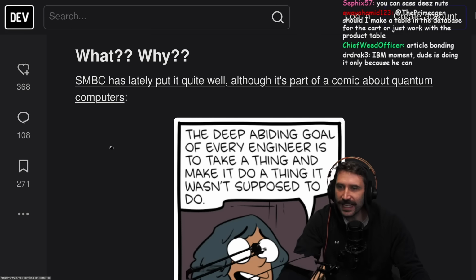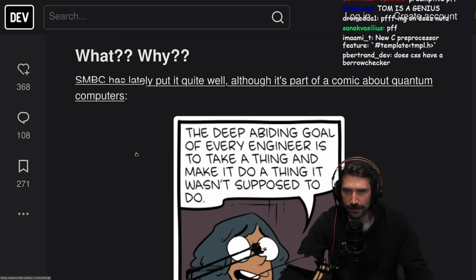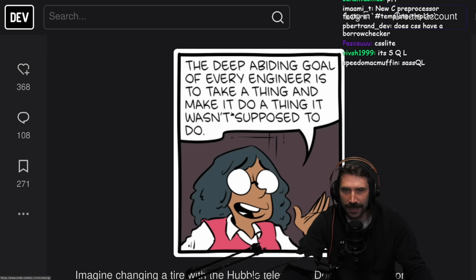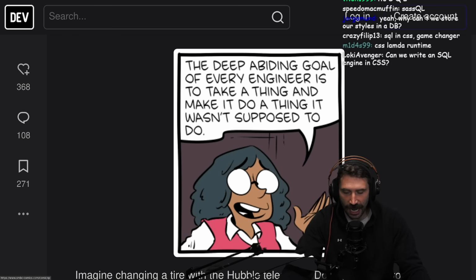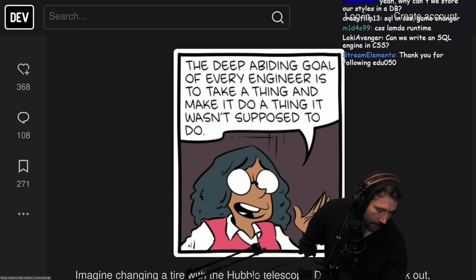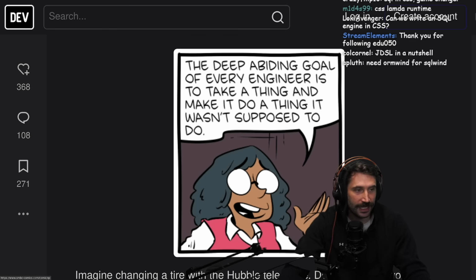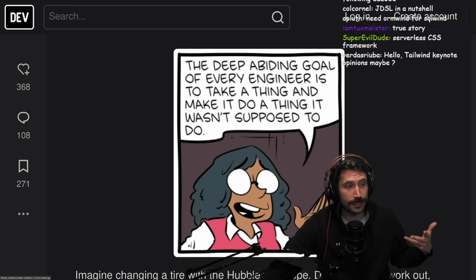What? Why? SMBC has lately put it quite well, although it's part of a comic about quantum computers. The deep abiding goal of every engineer is to take a thing and make it do a thing it wasn't supposed to do. This is true. There is some internal thing deep inside of me somewhere that does exist. In my younger years, I would spend an inordinate amount of time doing something that should never have been done. But I loved it. Actually, I still do it in my older years.